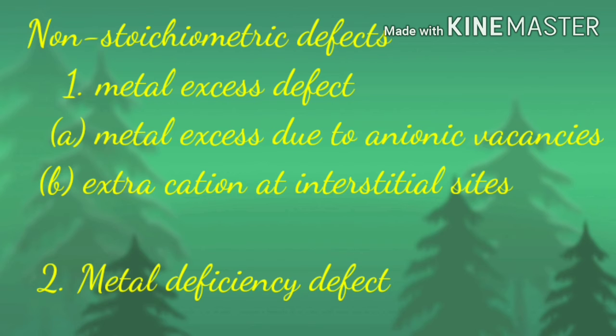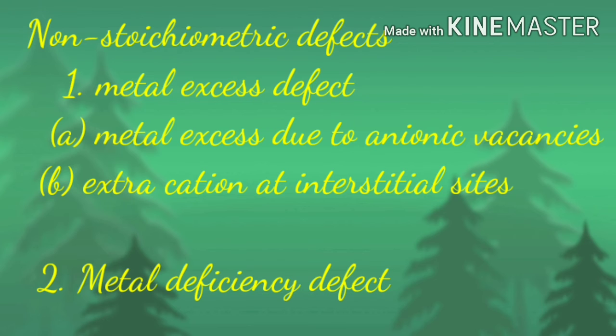Then what will happen? The electron emitted from the sodium atom will move to the vacancy created at the position of the Cl minus ion, and occupy the position of the Cl minus ion. At this position, an unpaired electron is present at the anionic center.